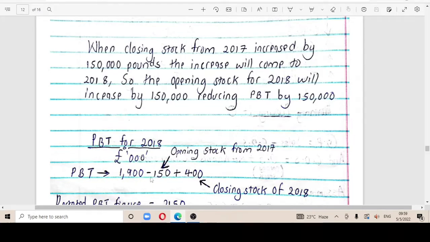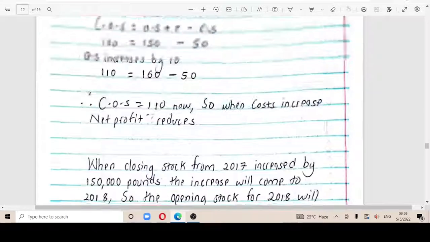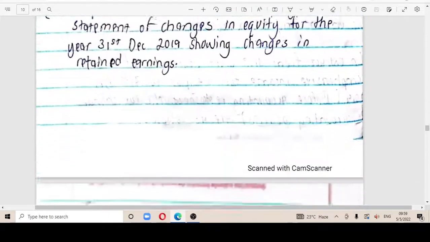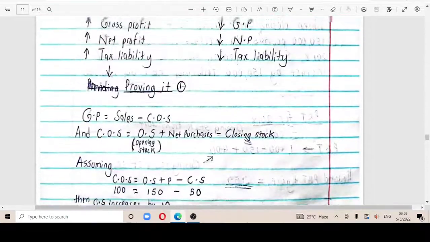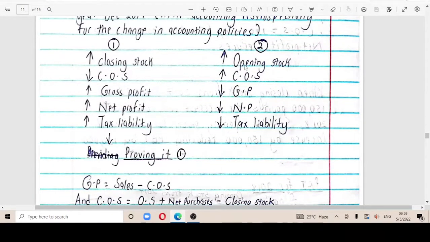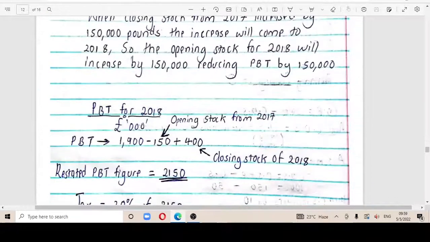So as you can see here, I subtracted. Meaning that if opening stock increases, it will reduce the profits before tax, which can be struck with the gross profit. So that is what happens. Opening stock increases, it's going to reduce the gross profit or the profit before tax.